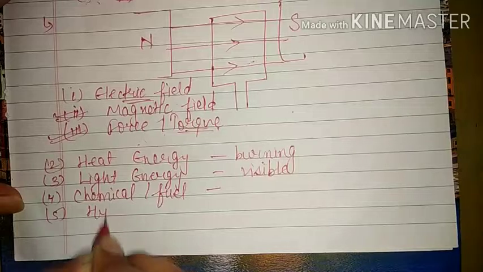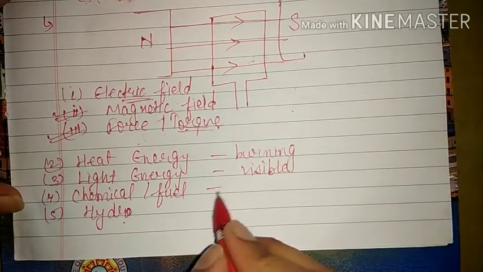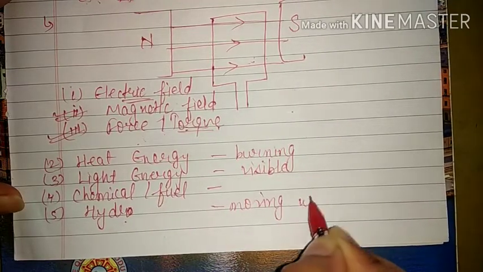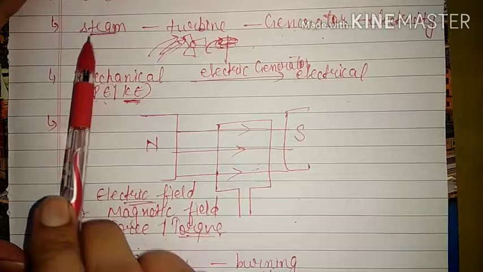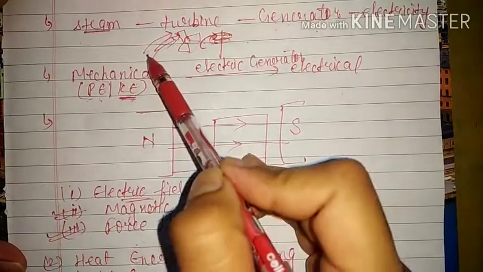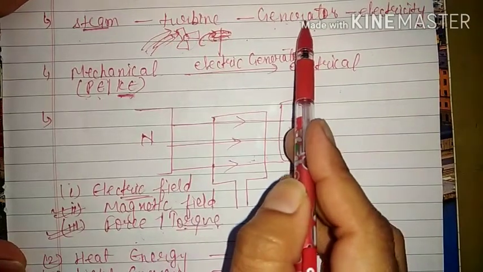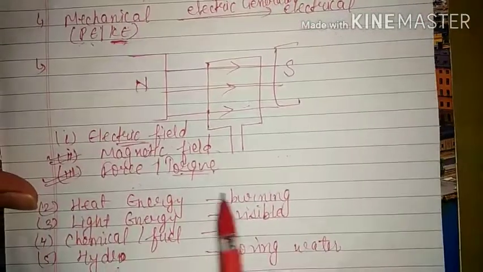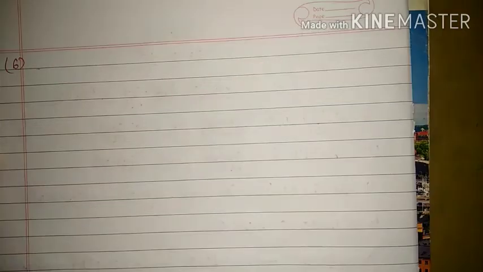And the next one is hydro energy. We know that hydro means water, so that means the energy obtained from fast moving water is known as hydro energy. See, here we have given steam to the turbine. Instead of steam, if we give fast moving water, then also the turbine will rotate, and then with the help of the electric generator we can again produce electricity. So similarly, electricity is produced in a hydro power plant.